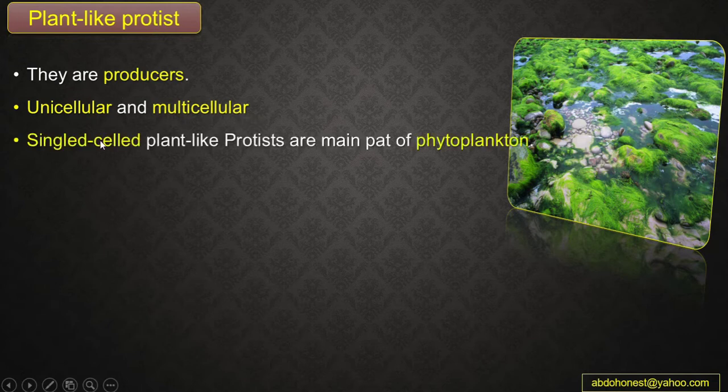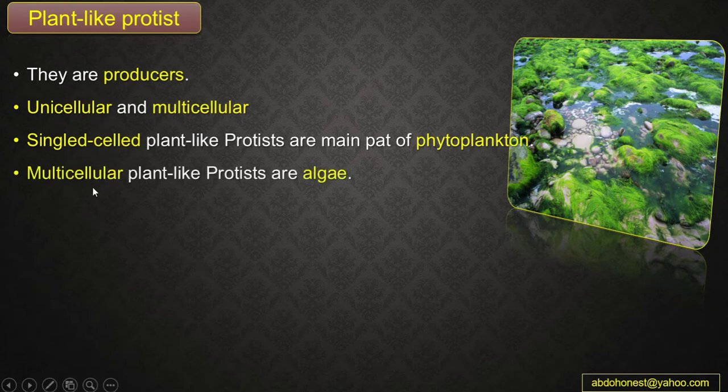A unicellular plant-like protist is a main part of phytoplankton. What are phytoplankton, guys? Phytoplankton are tiny floating organisms that provide food for larger organisms. So they are found in watery places. They are like food for other organisms. And also they can produce much of the oxygen all over the world. Okay, much of the oxygen in the world. So this is about single-celled plant-like protist.